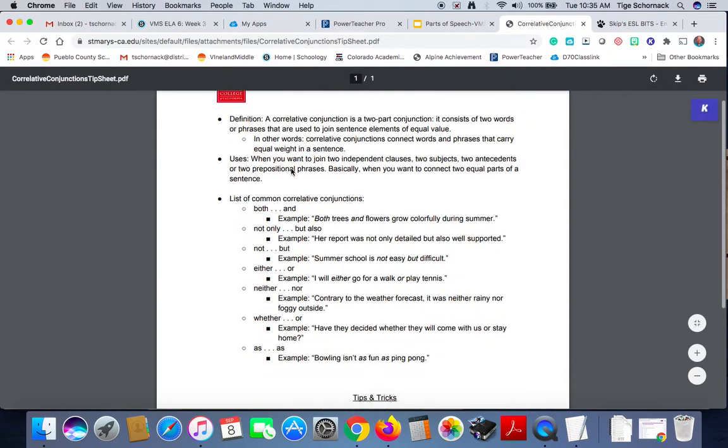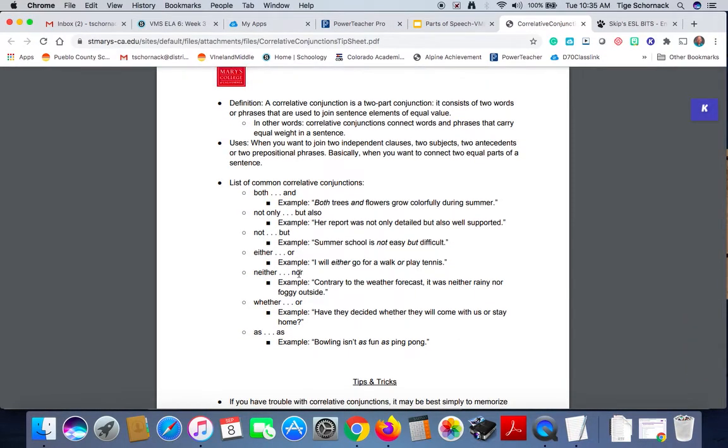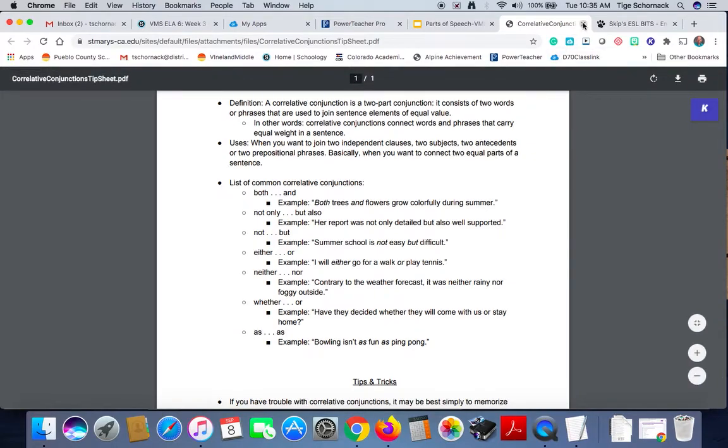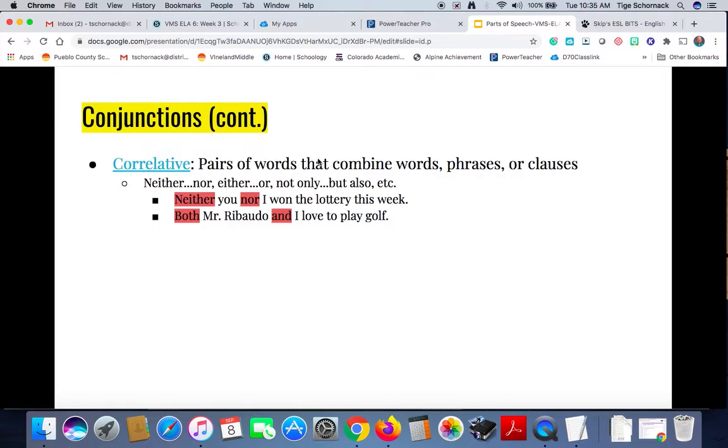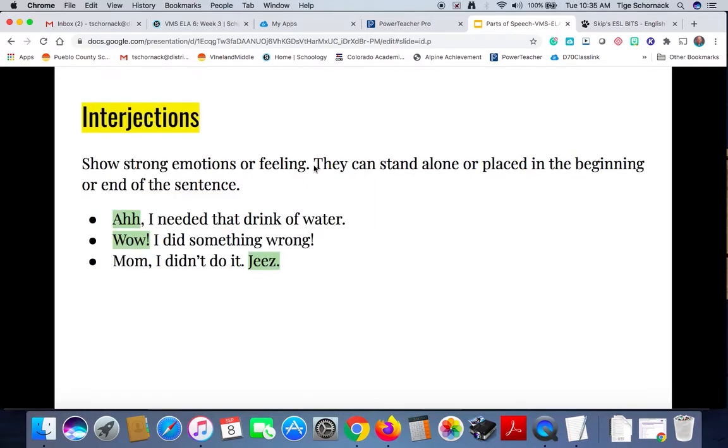Again, if we click on this worksheet, it gives us examples of correlative conjunctions. Like, neither you nor I won the lottery this week. Both Mr. Roboto and I love to play golf.